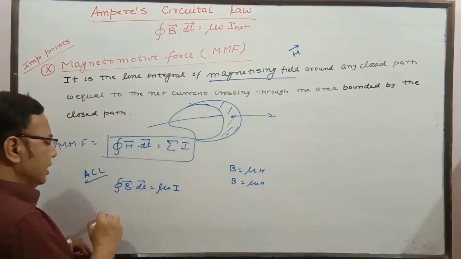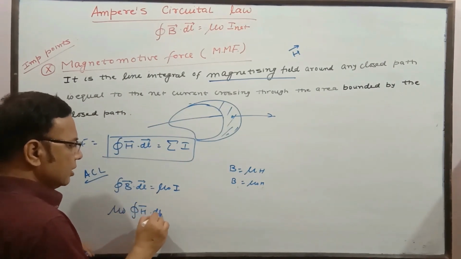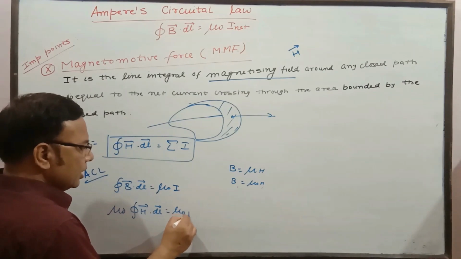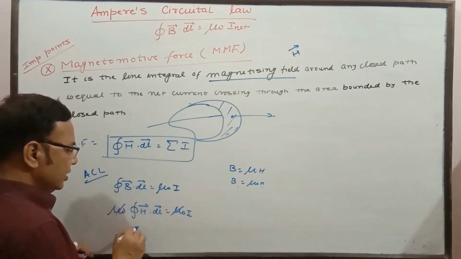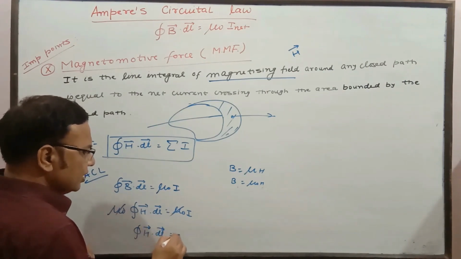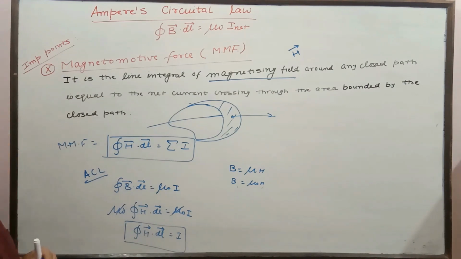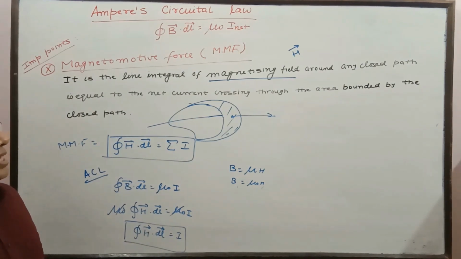So here if we write B equal to mu naught H, then we can write the integral of H dot dl is equal to I, and finally from here what we shall have is this one. A number of definitions can be given for H, we are going to study later on, but actually it is magnetizing force. It can be defined as the degree to which a given magnetic material can be magnetized with the help of this applied field.